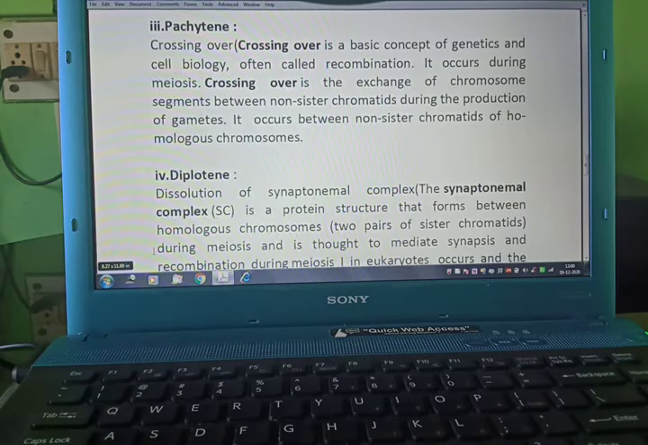Now pachytene. Crossing over is a basic concept of genetics and cell biology, often called recombination. It occurs during meiosis. It is the exchange of chromosome segments between chromatids during the production of gametes, and it occurs between non-sister chromatids of homologous chromosomes.